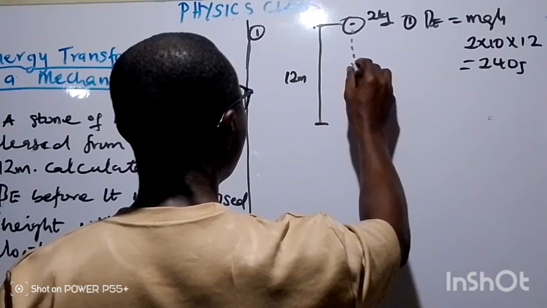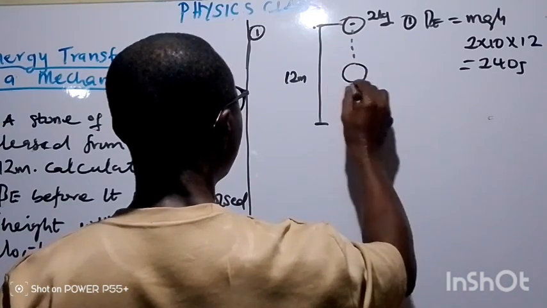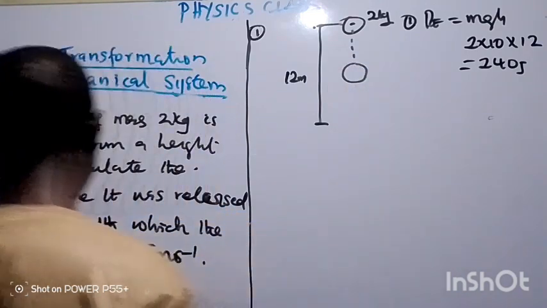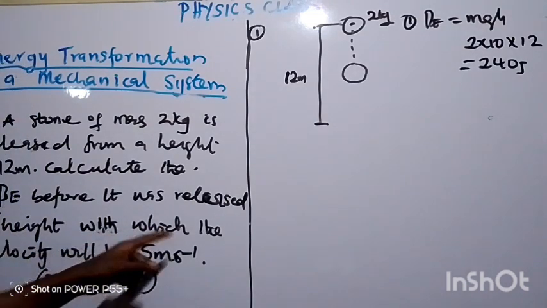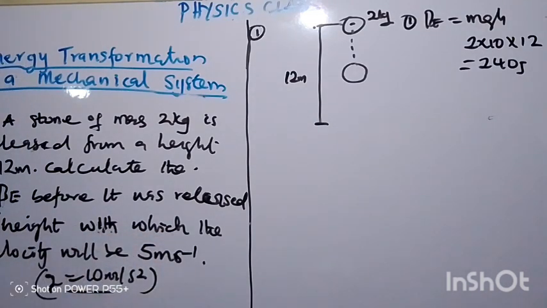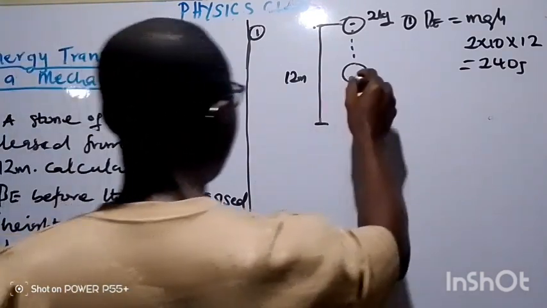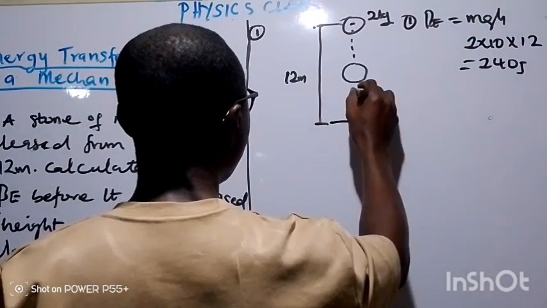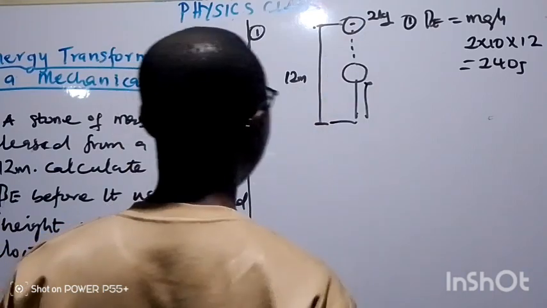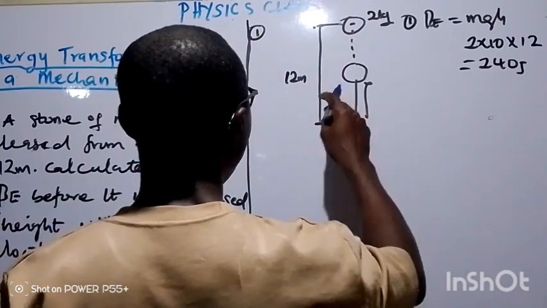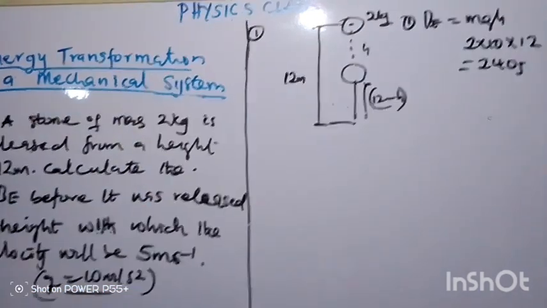So let's say this is the stone. It means the question says we need to calculate the height at which the velocity will be equal to this one. So taking it from the ground, we don't know the value at which it falls. So that will be the diagram.